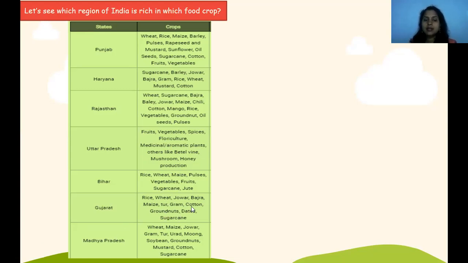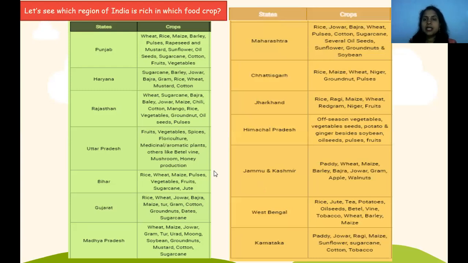Then in Madhya Pradesh: wheat, maize, jowar, gram, tur, urad, moong dal. These are grown nicely in Madhya Pradesh. In Maharashtra: rice, jowar, bajra, wheat, pulses, cotton, sugarcane, several oil seeds, sunflower, groundnuts, and soybean. Then in Chhattisgarh: rice, maize, wheat, groundnut, and pulses. Jharkhand: rice, ragi, maize, wheat, red gram, niger, fruits.